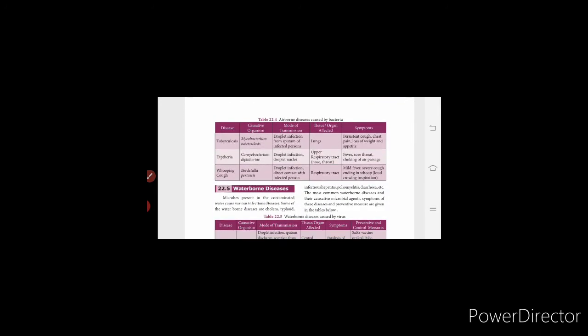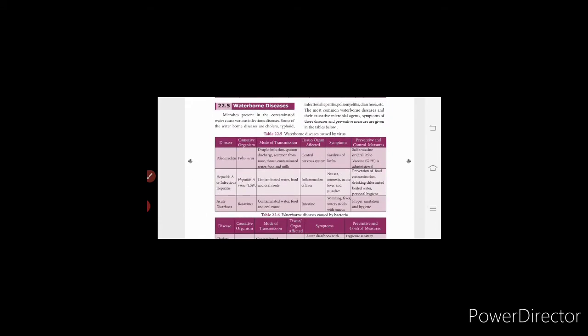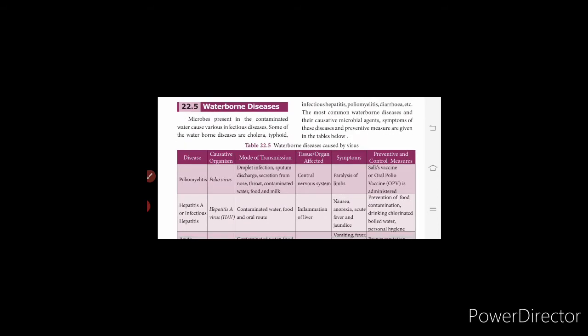The tabular column for airborne diseases continues on the next page: tuberculosis, diphtheria and whooping cough. Causative organisms are Mycobacterium tuberculosis, Corynebacterium diphtheriae and Bordetella pertussis. Then waterborne diseases. Microbes present in contaminated water cause various infectious diseases.